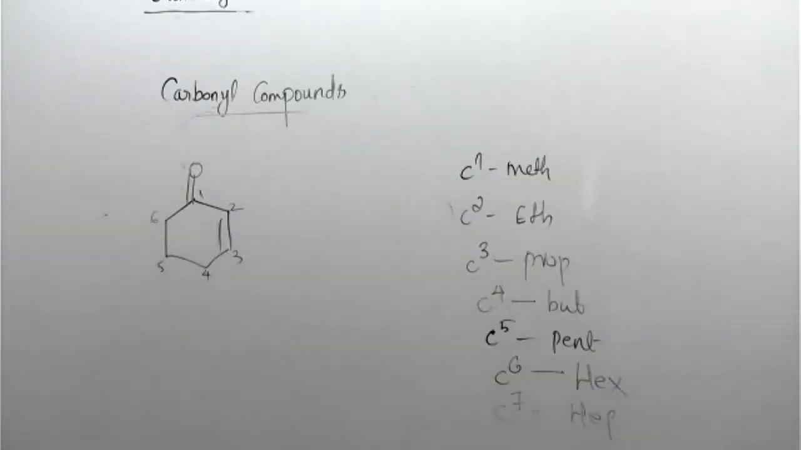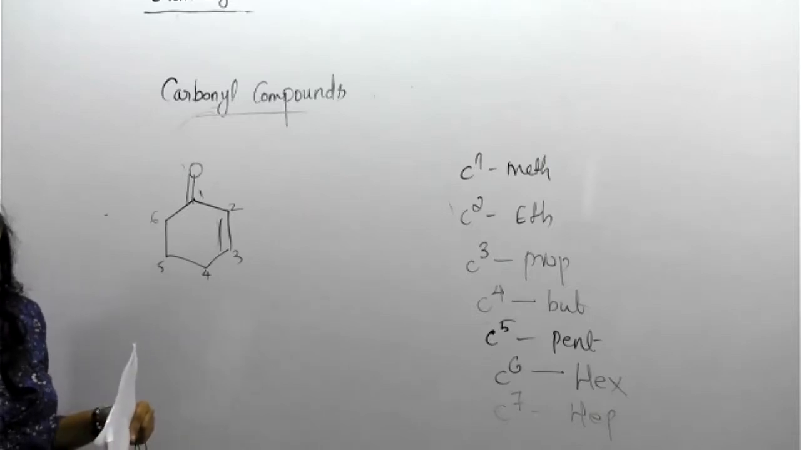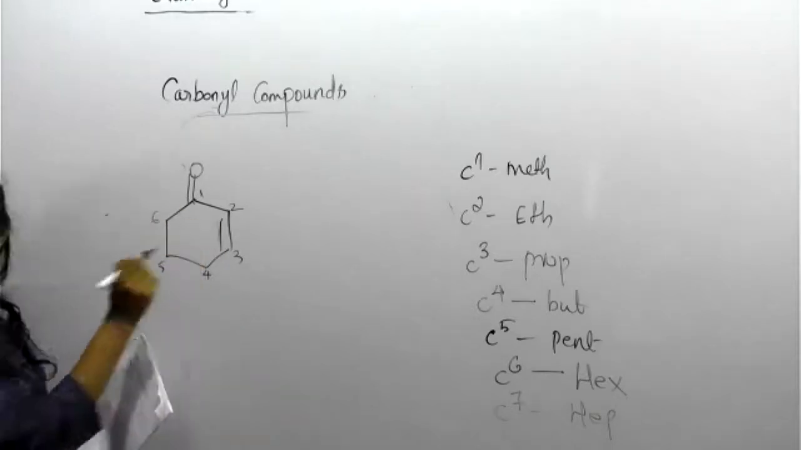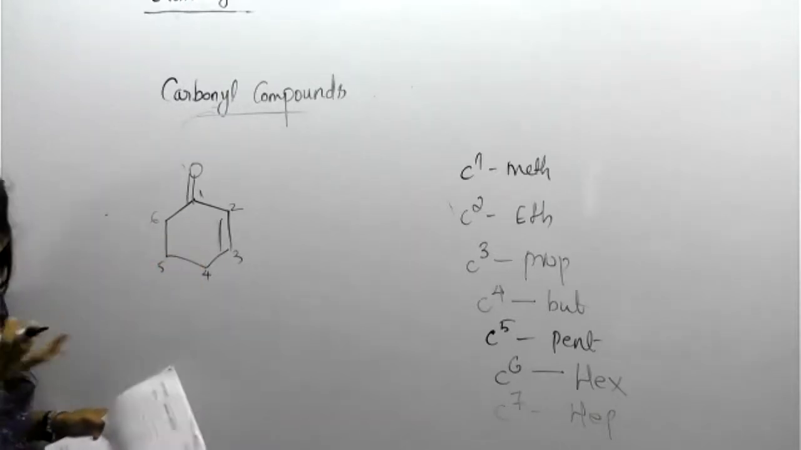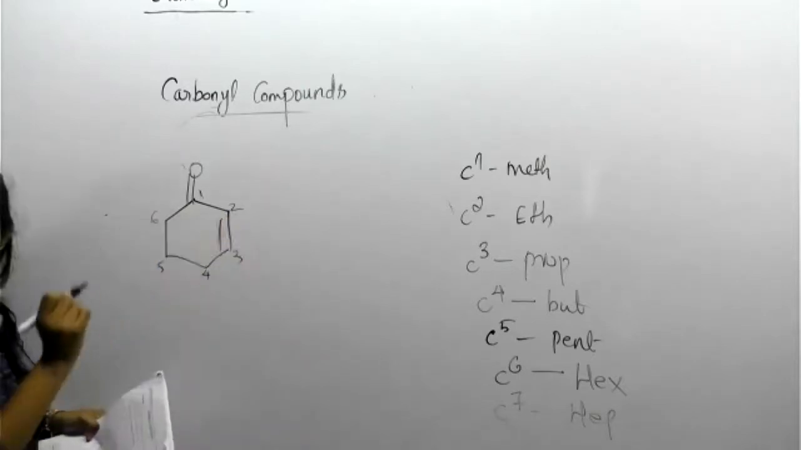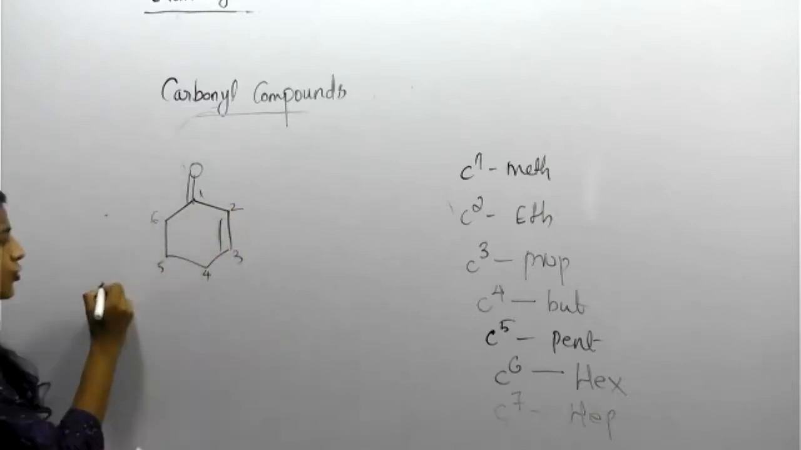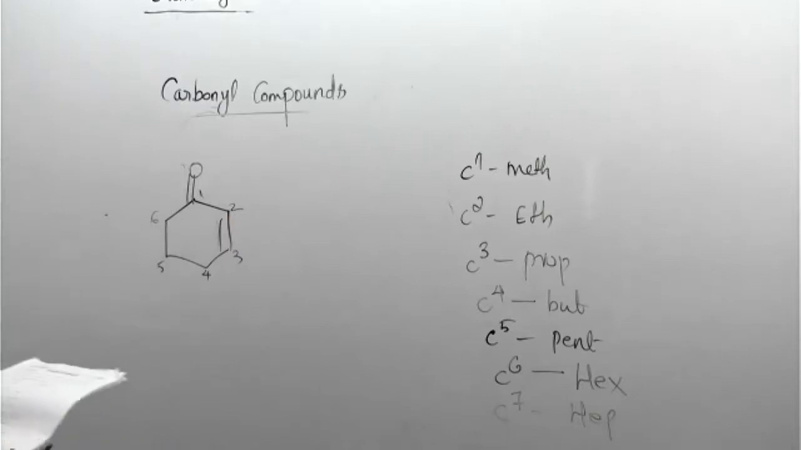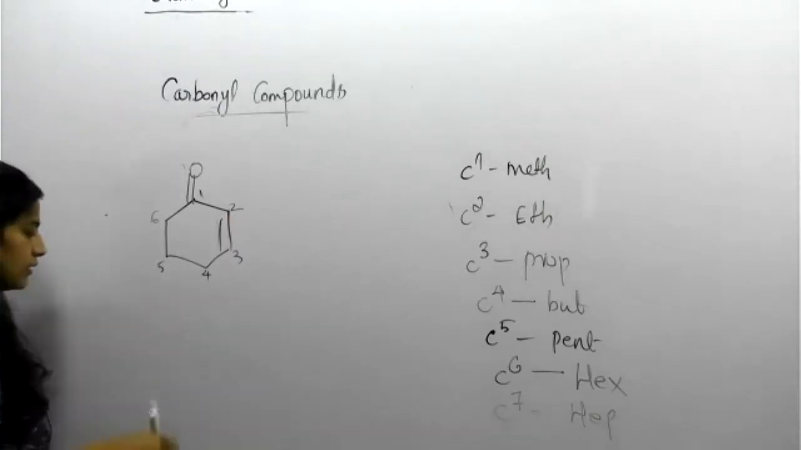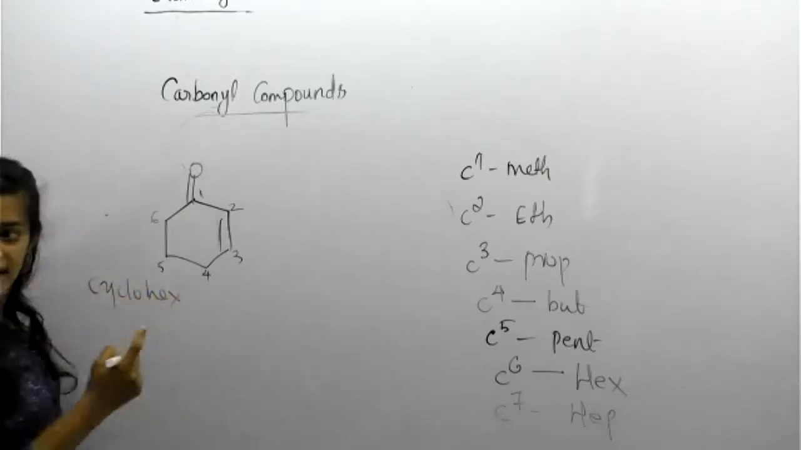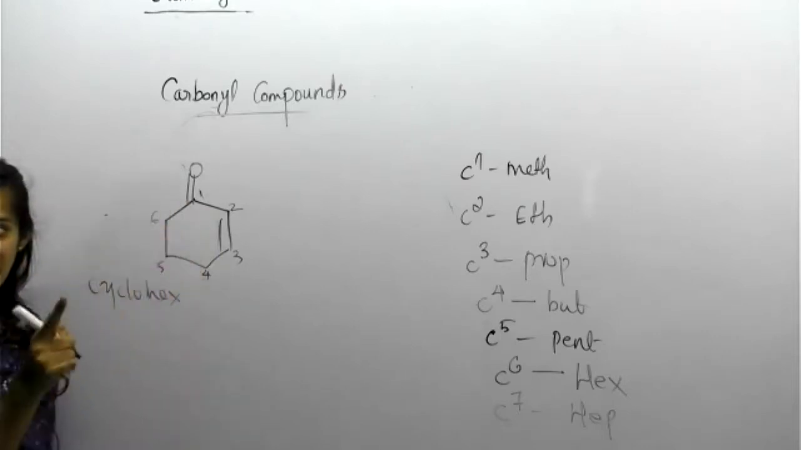Your name? Sorry. Cyclohex. Cyclo. Simple only. Okay, cyclohexene. But where is the double bond? This is our confusion. So the numbering starts here. So the starting number is 2 now. So 2-ene. Okay. So cyclo. Tell me the name. Cyclo hex.